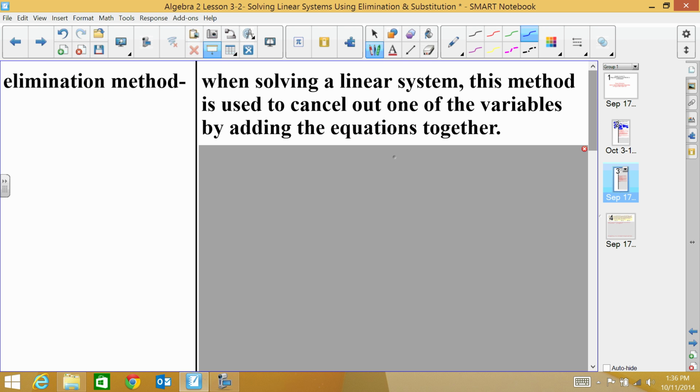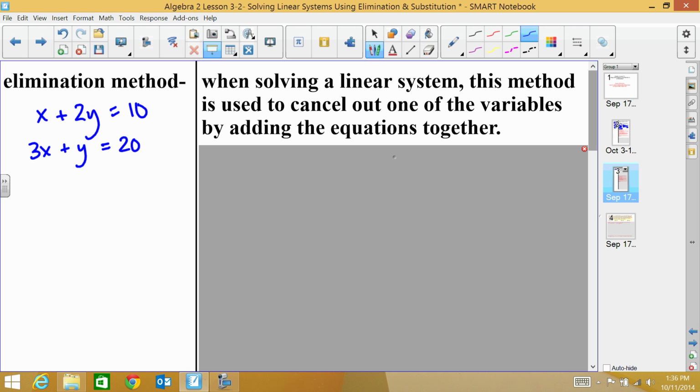Now, my personal favorite is the elimination method, but there are advantages to using each method in a different situation, so it just depends on what you have. I find that the elimination method works best when you have everything lined up, for instance, in standard form. So let's say I have x plus 2y equals 10, and then I have 3x plus y equals 20.